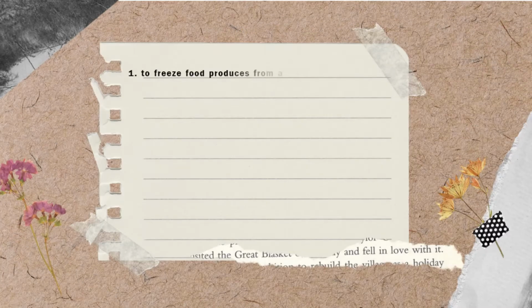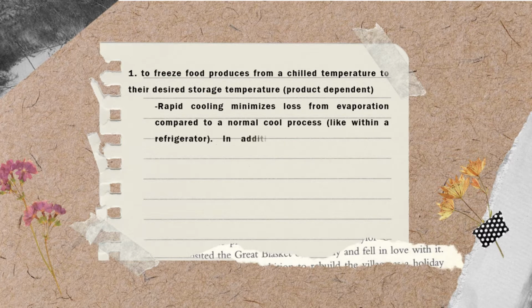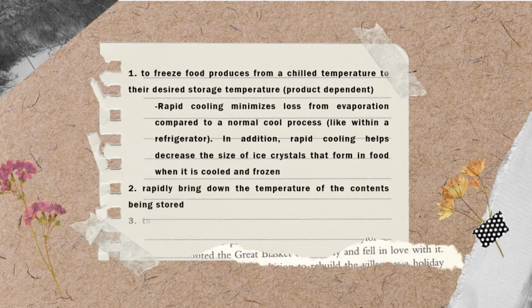First, to freeze food product from chill temperature to their desired storage temperature. Rapid cooling minimizes the loss from evaporation compared to a normal cool process. In addition, rapid cooling helps decrease the size of ice crystals that form in food when it is cooled and frozen. Second, rapidly bring down the temperature of content being stored. Third, to freeze several tons of product in as little as 24 hours.